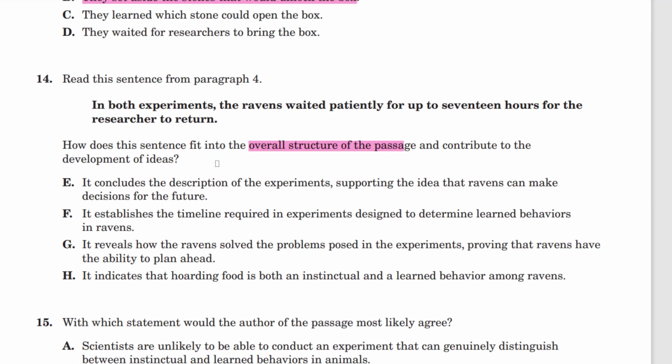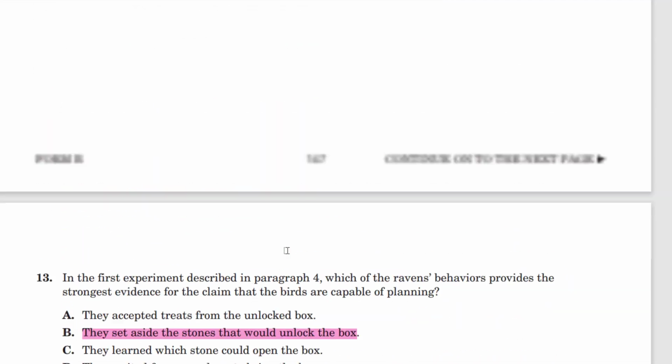Okay, so this is a function question. What's the function going on here? What's happening immediately before and immediately after? We should be immediately thinking of transitions and what kind of transition is occurring here. So let's go back up to paragraph 4.